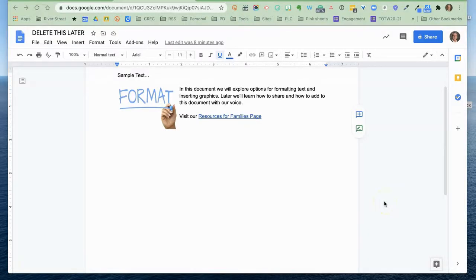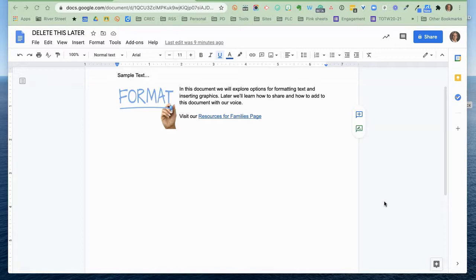Up to this point, using Google Docs doesn't seem that different than using any other word processing program. So you may be wondering, why all the excitement about Google Docs? Well, the excitement doesn't come from the ability to type or format your text. Yeah, that can be done in a lot of places. The excitement comes from the ability to share and collaborate on documents so easily when all of these documents are stored inside our Google Drive. So that's what I want to look at in this brief video.